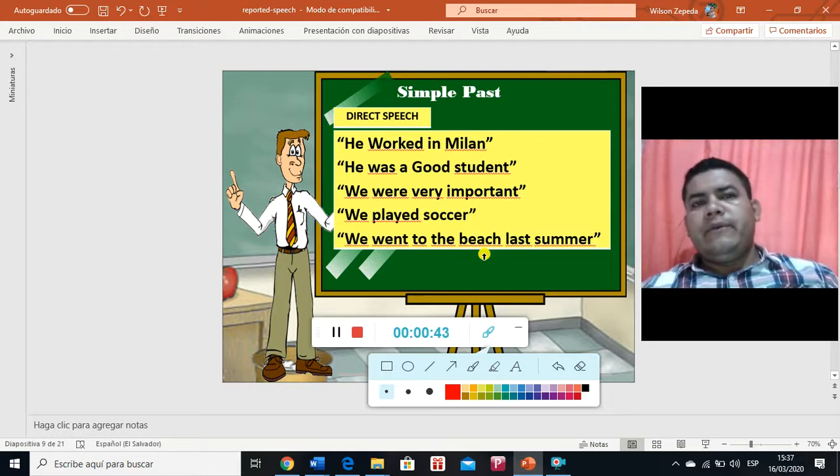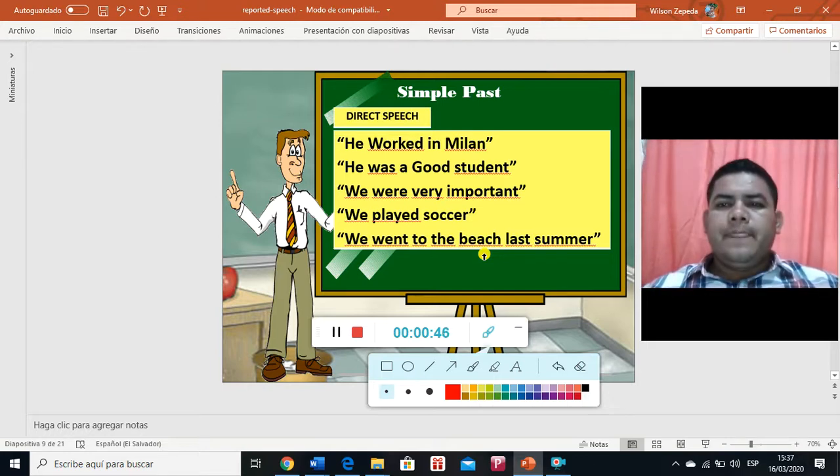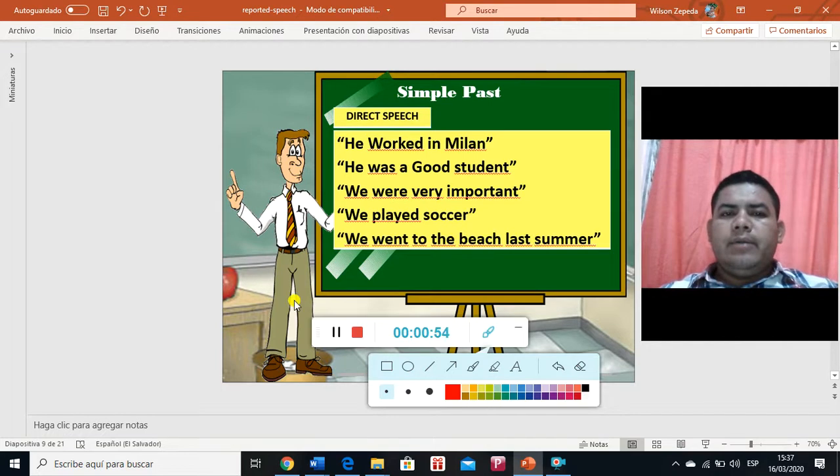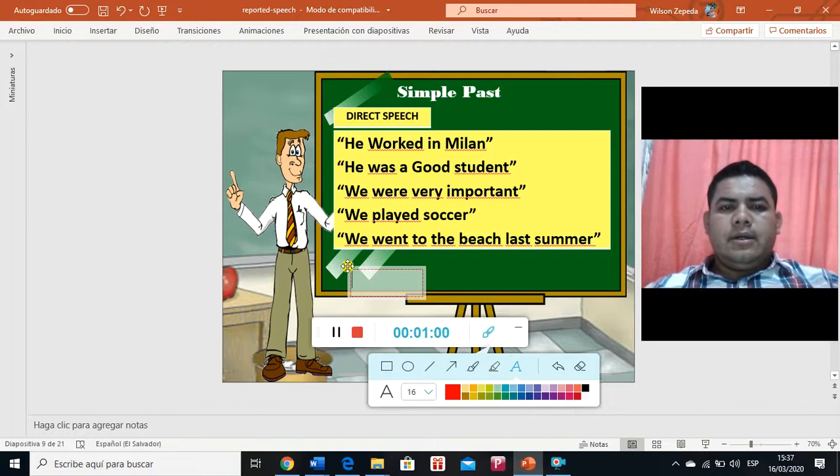I don't know if you remember past perfect very well, but past perfect is when we use the auxiliary had and the past participle of the verbs. We will see here. I will write an example. For example, he works in Milan, right? He said that, this is the normal expression that we use, right? And then we are going to change.